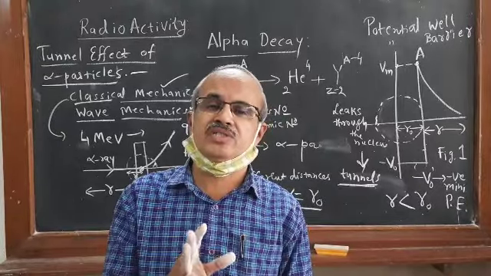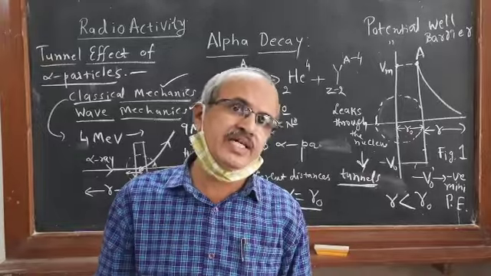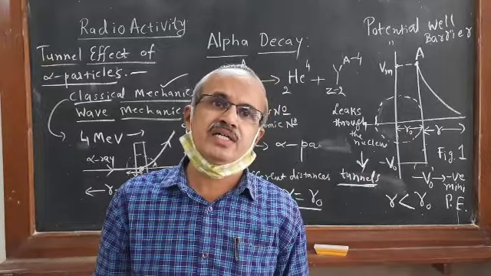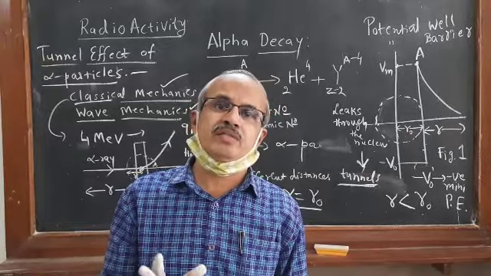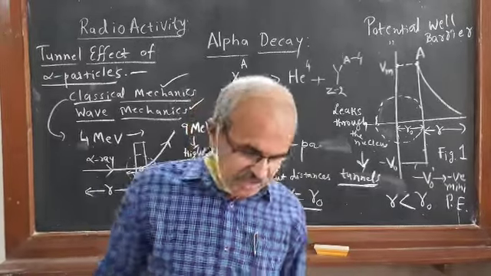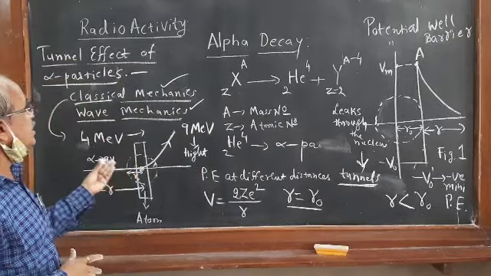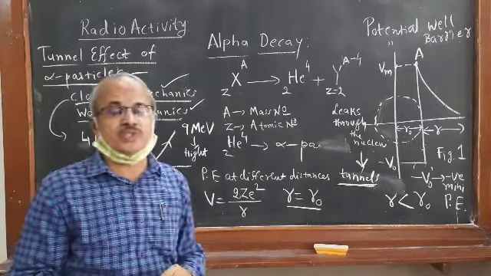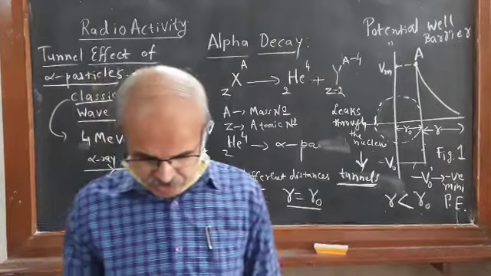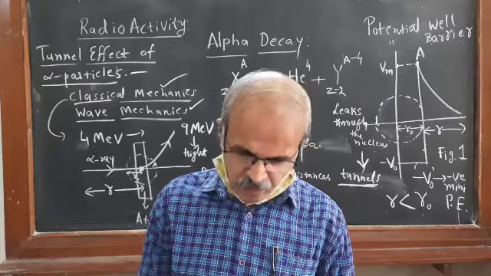So you used the Schrodinger equation, and you have studied that already. Like this we can study using wave mechanics only, and the alpha decay or alpha emission process is explained clearly. So this phenomenon is called tunnel effect of alpha particle.